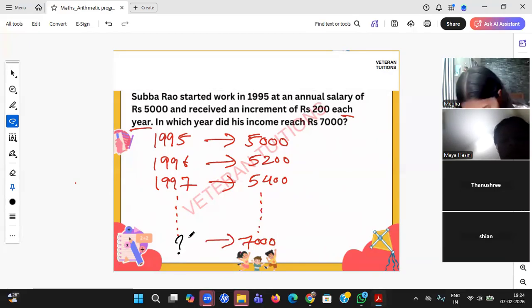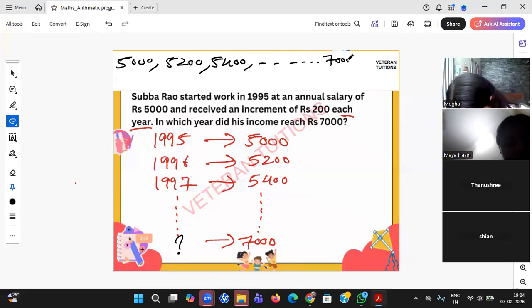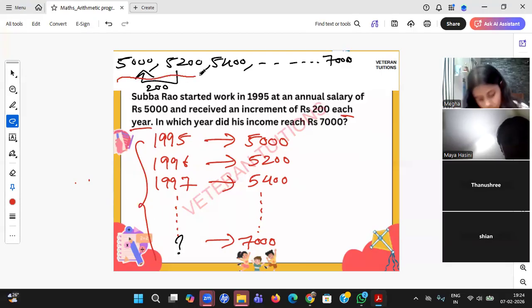Okay. When you look at this equation, you may find it difficult. But look at this sequence. What is this sequence? 5,000, 5,200, 5,400, up to 7,000. It is perfectly following arithmetic progression, and the common difference is 200. Now he's asking after in which year, means after how many years, at least this much logic. After how many years means how much n, after how many terms. So n terms, so he's asking the n value.